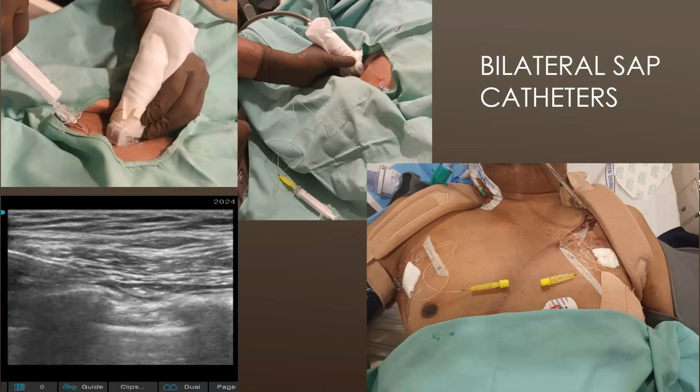So how much bolus would you give bilaterally, what concentration, and what drug? Sir, for this bilateral catheter placement, we use 0.1% ropivacaine with a bilateral elastomeric pump, and we give 8 ml per hour on each side. So bilaterally it will be 16 ml per hour, so we are giving 16 milligram per hour of ropivacaine to the patient.